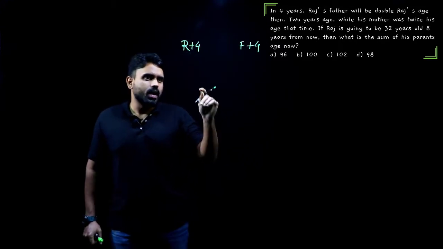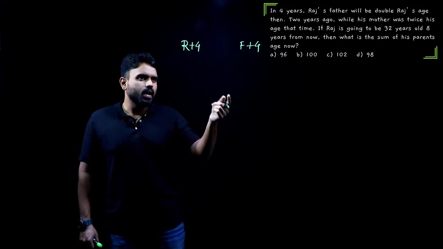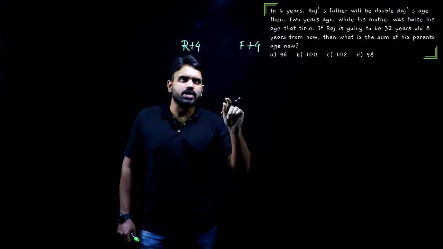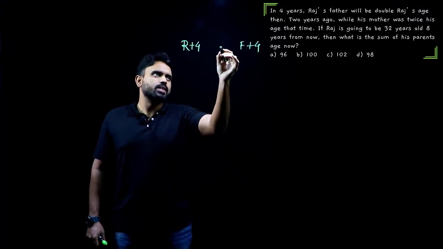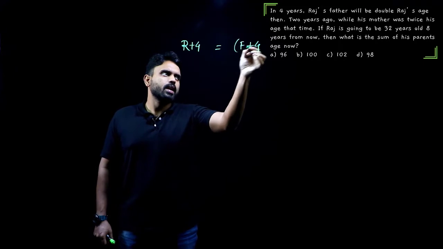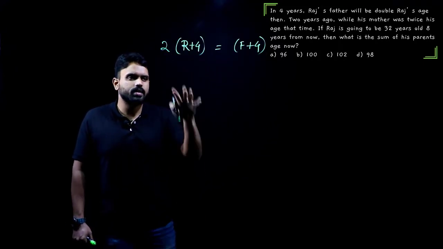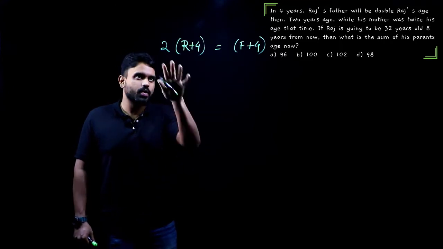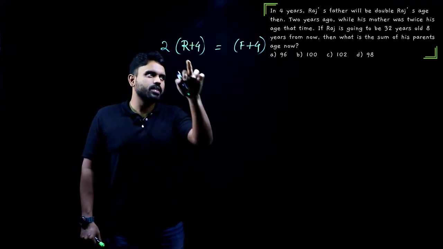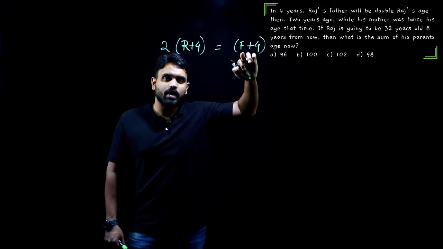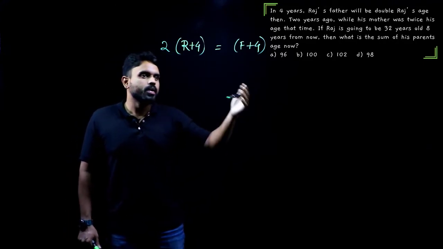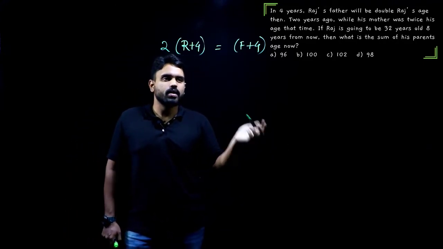Raja's father will be double Raja's age. Raja's father's age will be equal to double the age of Raja. This will be the equation that I will be writing. Are you getting it? 2 times Raja's age is equal to the age of his father. Now, 2 years ago,